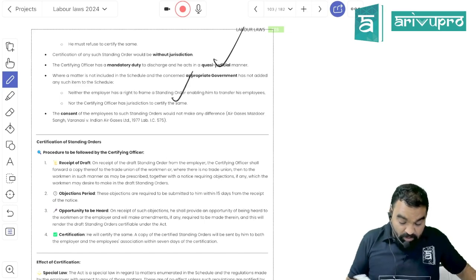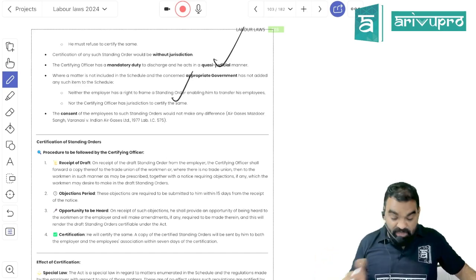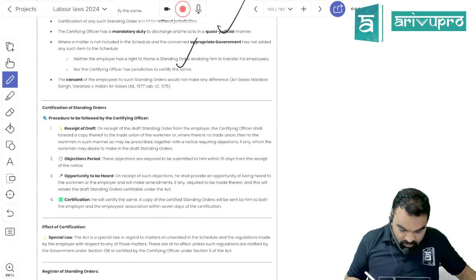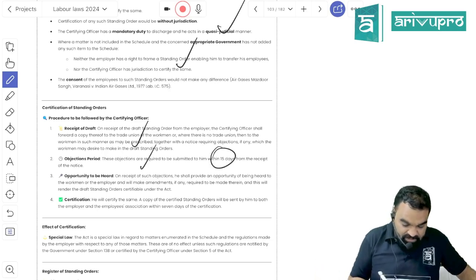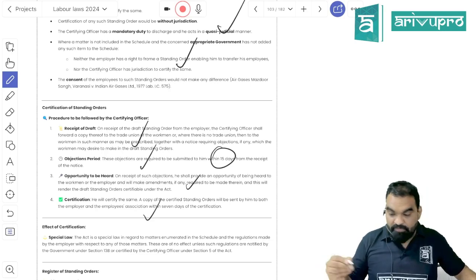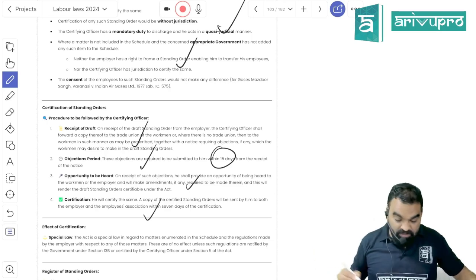Any item which is not part of the schedule can only be added to the standing order with the approval of the appropriate government. The draft standing order will be sent to the employees and workers. For a period of 15 days they can raise objections. After sorting out the objections, the copy of the certified standing order will be sent to the employee and employer within a period of 7 days.